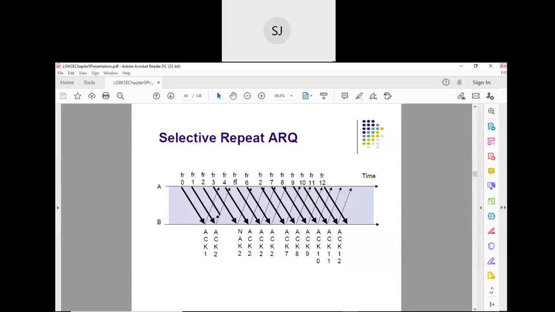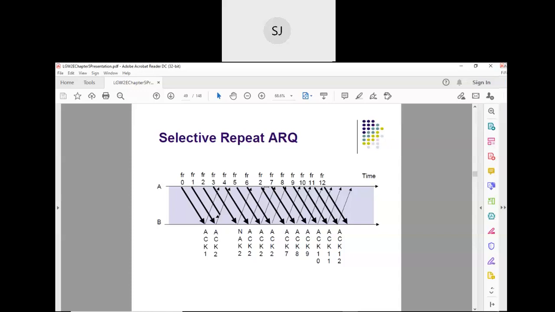Now what happens? 3 has been sent, 4 has been sent. After that, 3, 4, 5, 6: without waiting for the acknowledgement, we have transmitted 3, 4, 5, 6. Now the timeout occurs because the frame 2 acknowledgement is not received. So only that frame is retransmitted.